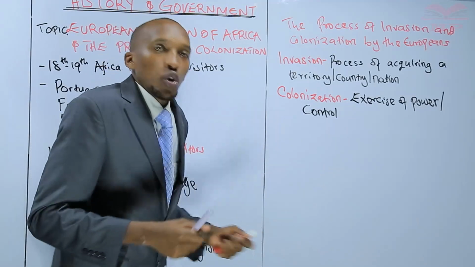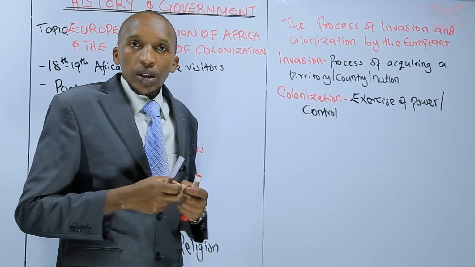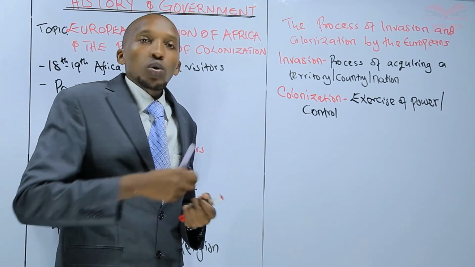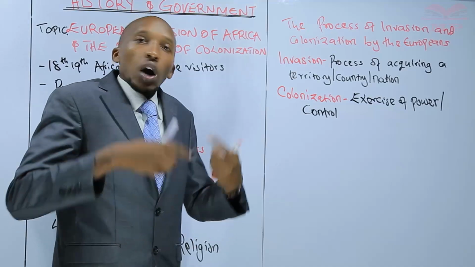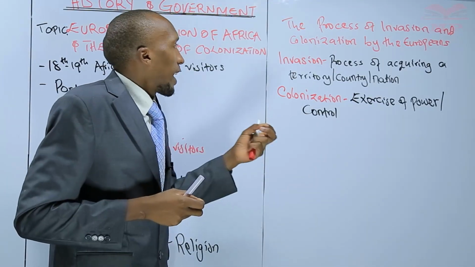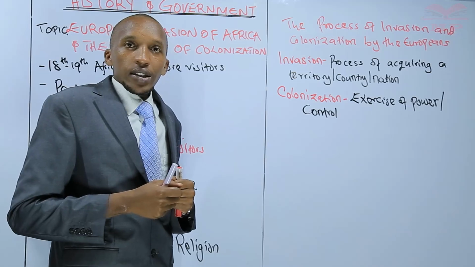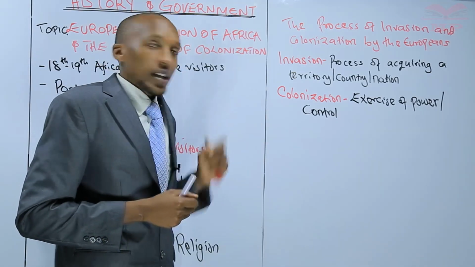We can mine gold here. You will want to exercise power as a European nation, right? So you have to control the natives because that is their land. You are now a foreigner. You have not been living there. You are just coming to exercise power on that portion or on that area, right?